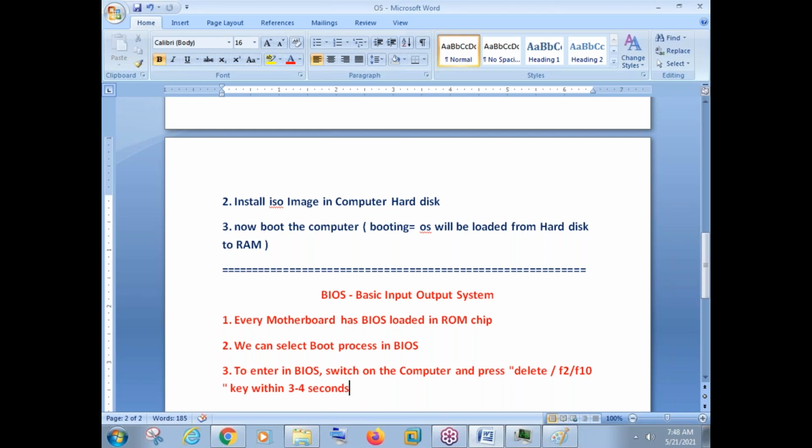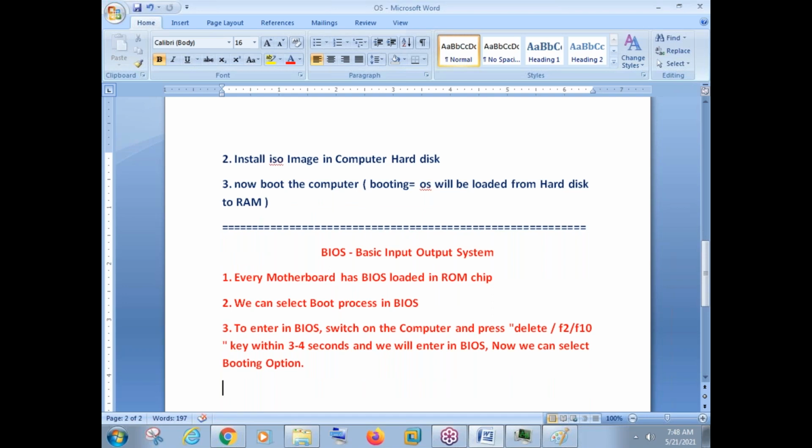So to enter in BIOS, switch on the computer and press delete, F2 or F10 key within 3 to 4 seconds, and we will enter in BIOS. Now we can select the booting option. That's it, as simple as this. So take the DVD or the ISO image, whatever, connect that image or the DVD to the server or computer, then enter in BIOS and select the boot option.